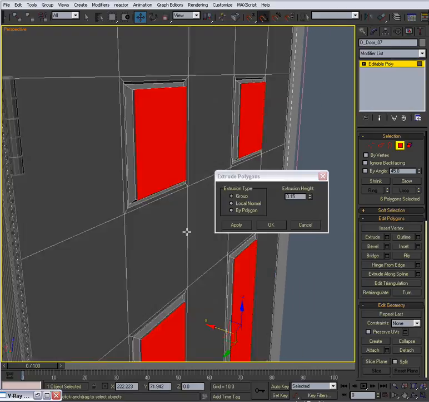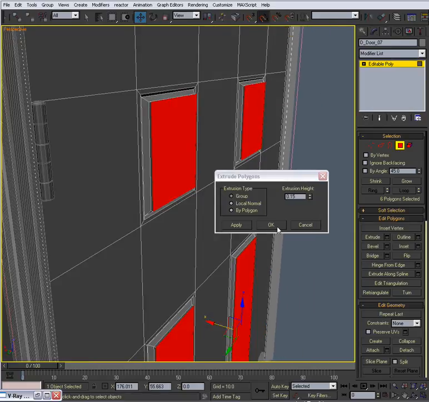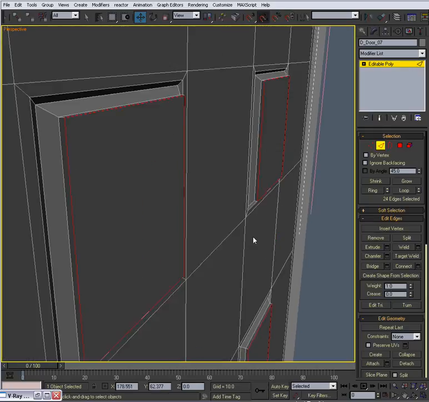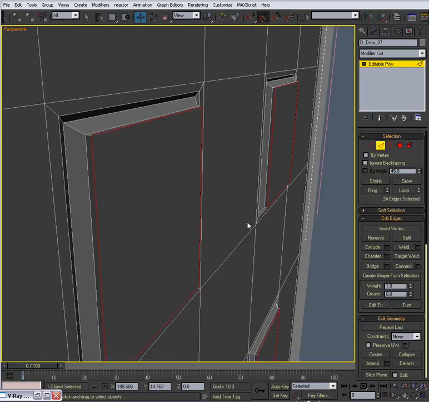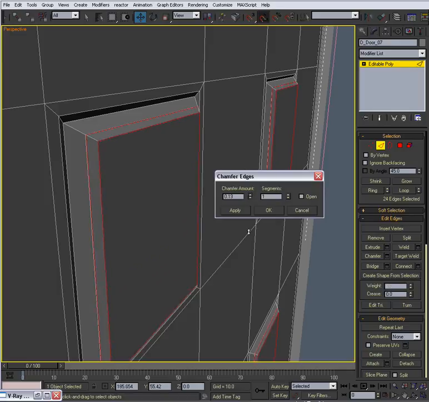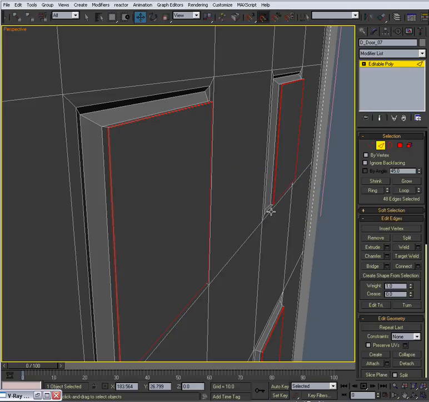About 0.15. And hit OK. And then what I'm going to do is take the edges. I'm going to click the edges like this. And chamfer them. And like that. Click OK.